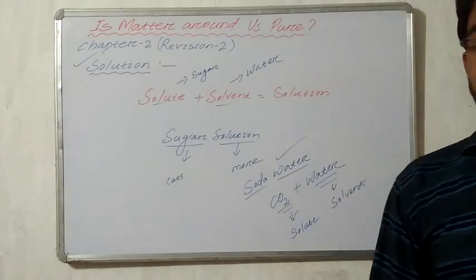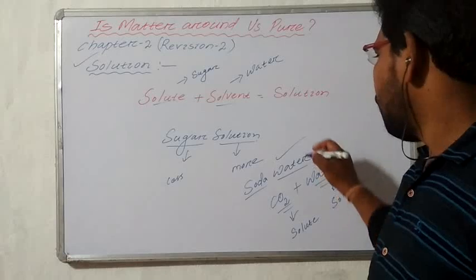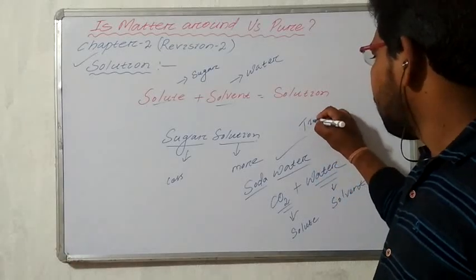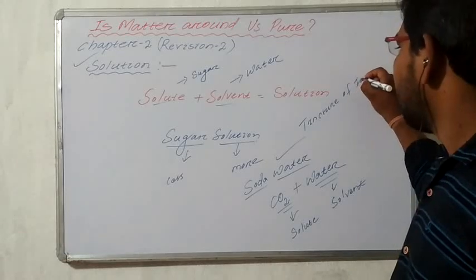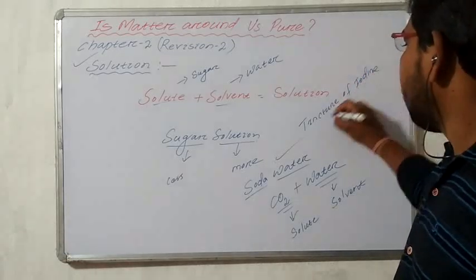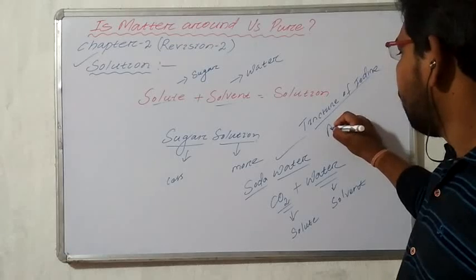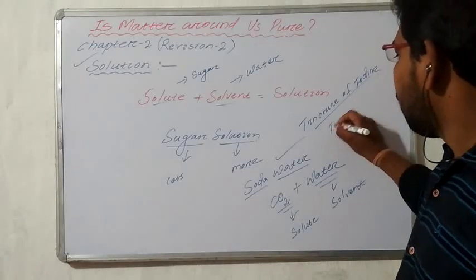Another example of a solution is tincture of iodine. Tincture of iodine is a mixture of iodine and alcohol.